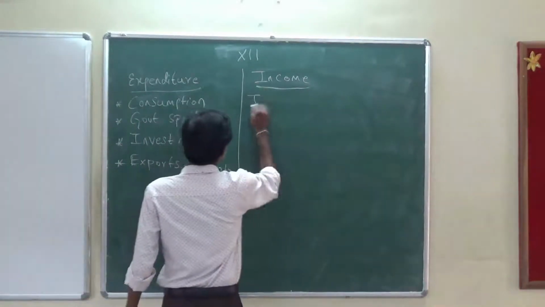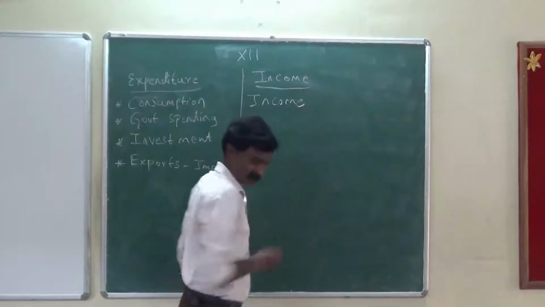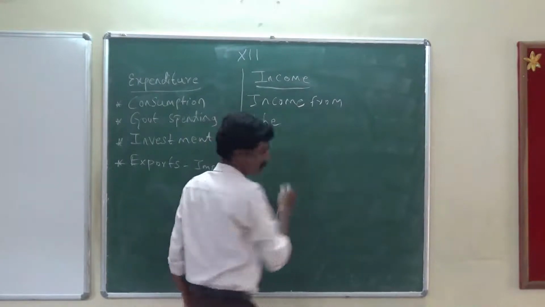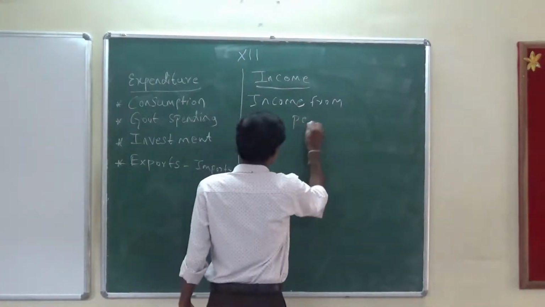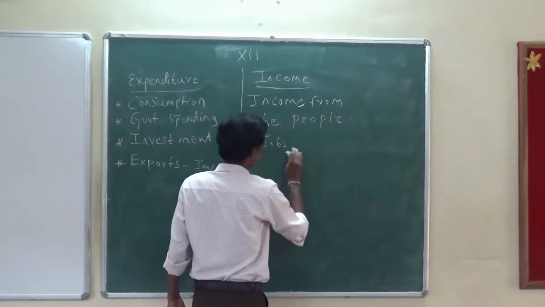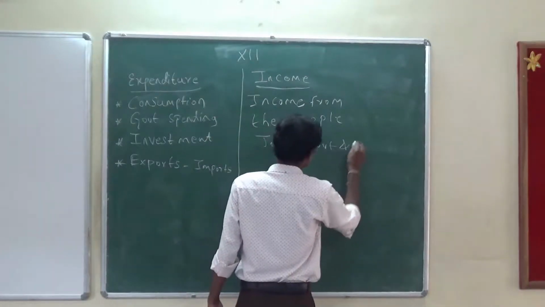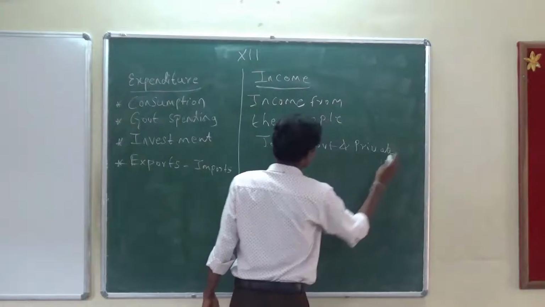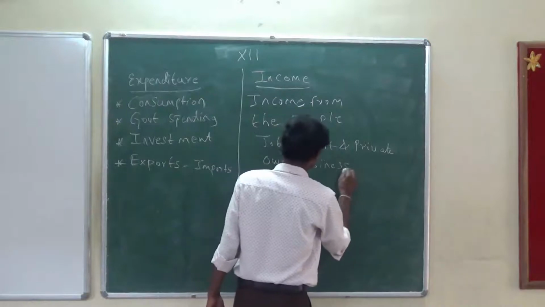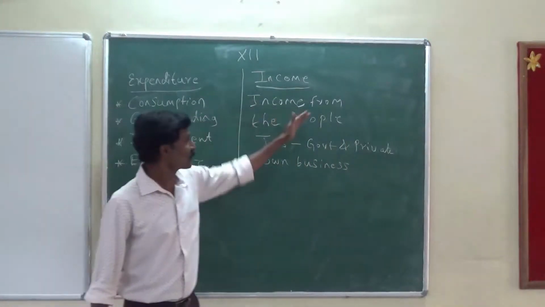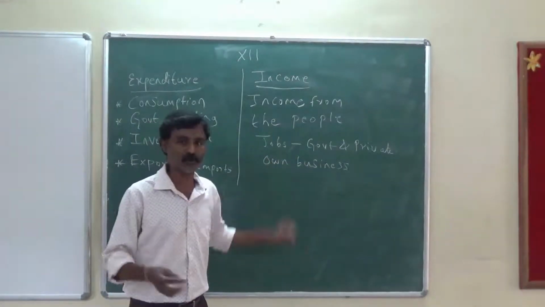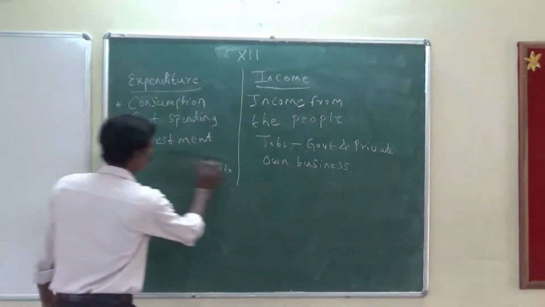So this is nothing but income from the people. For example, jobs, both government and private, or they have their own business. Okay, so income from the people, like where does that person get salary from? He goes for a job or he has his own business. The last thing is